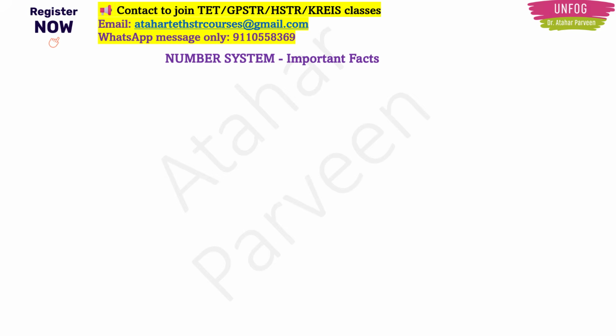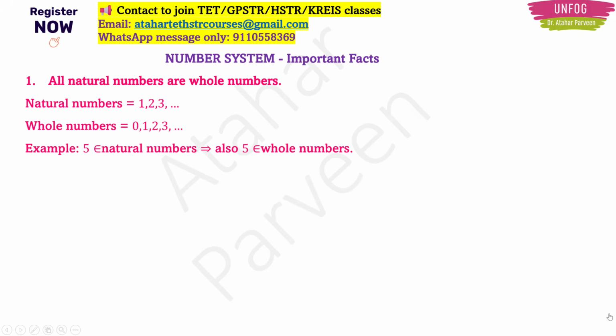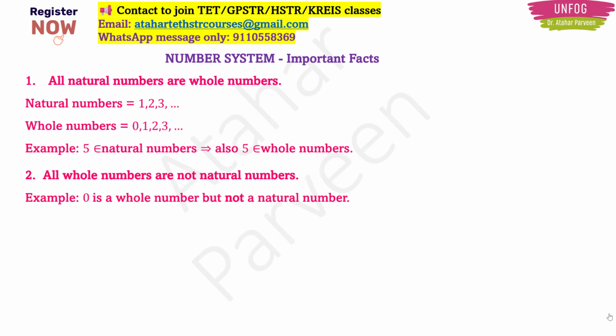Before going to multiple choice questions, I want to give you some very important facts related to number system. The first fact is that all natural numbers are whole numbers. What are natural numbers? Numbers starting from 1, that is 1, 2, 3 and so on. All these come under natural numbers. But if you write 0 along with that, then that group becomes whole numbers. The difference between natural numbers and whole numbers is that 0 is included in whole numbers and 0 is not there in natural numbers. Then the second fact, all whole numbers are not natural numbers because of the 0. Because 0 is a whole number but it is not a natural number.